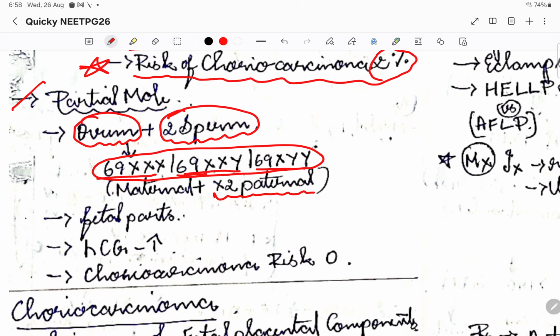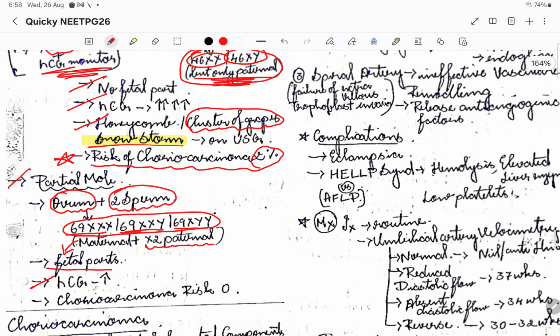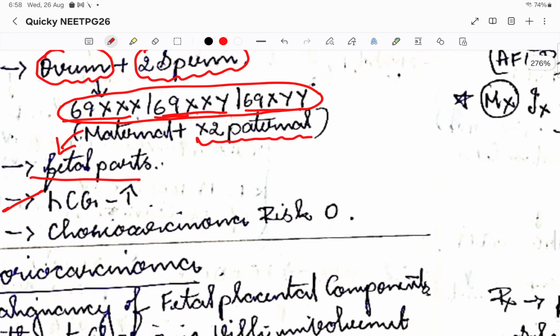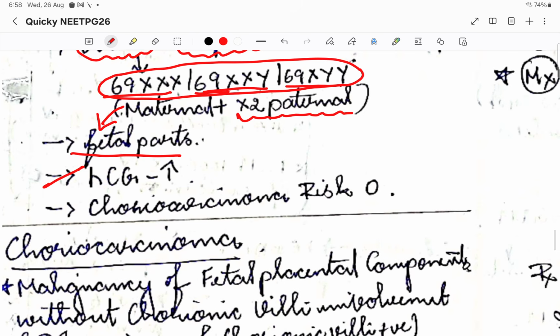So that is where fetal parts will be there, because maternal genome is there, fetal parts will be there, but the placenta is growing too much. So that is why HCG will be there, comparatively lower compared to complete mole. So HCG will be at a moderate level, but it is raised. Okay, so it is not normal, it is raised. And coming to choriocarcinoma, the risk is 0. Please remember, choriocarcinoma risk is 0.